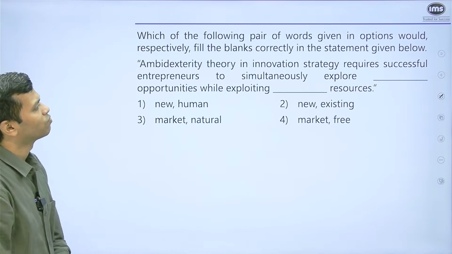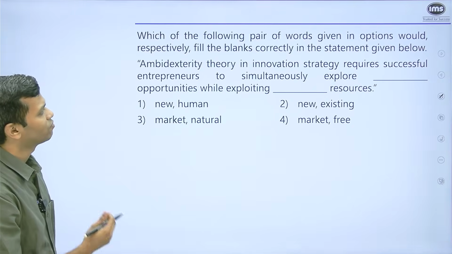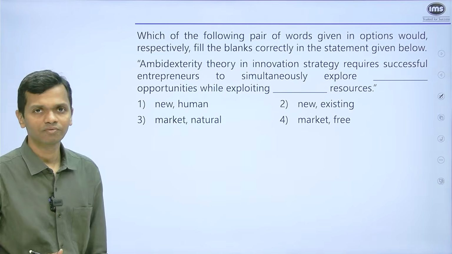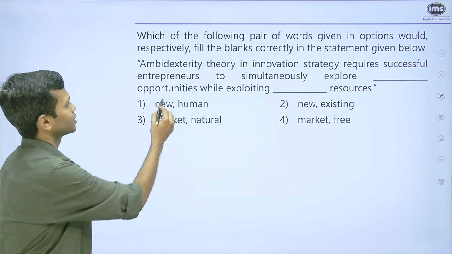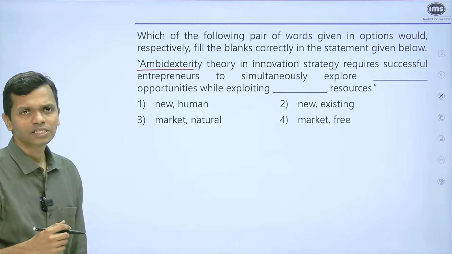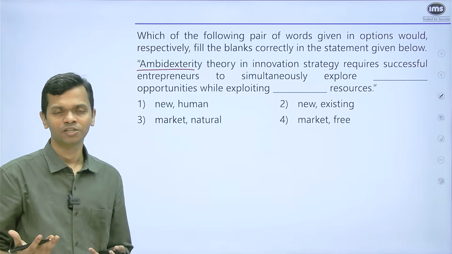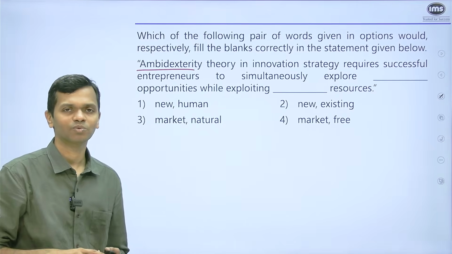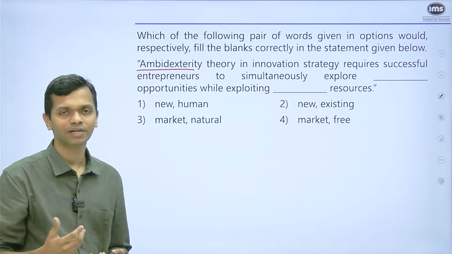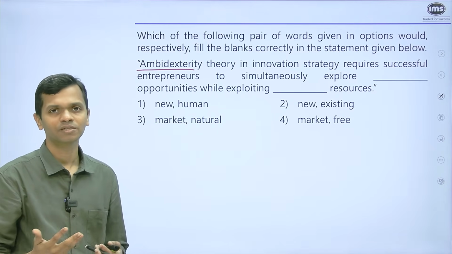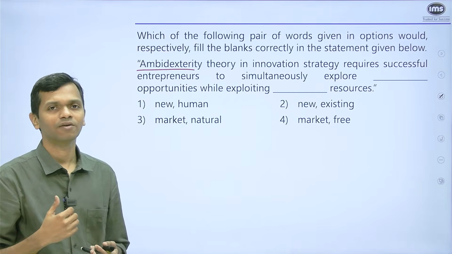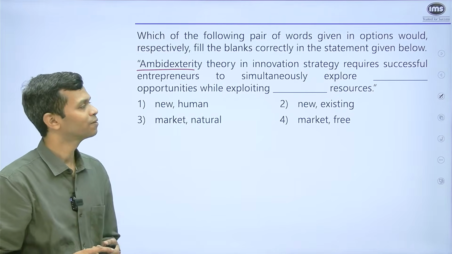Which of the following pair of words given in options would respectively fill the blanks correctly in the statement given below? Ambidexterity. Okay, now who is ambidextrous? Ambidextrous is somebody who is skilled at using both hands generally, right? So when you look at the meaning of the word, I can use both of my hands with equal skill. I will call that I am ambidextrous, right?